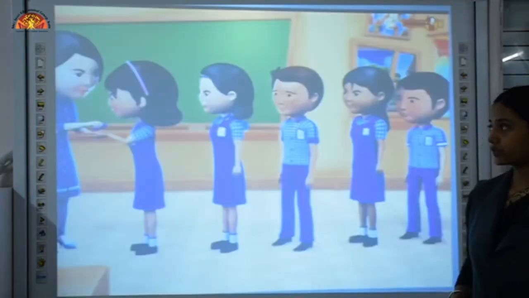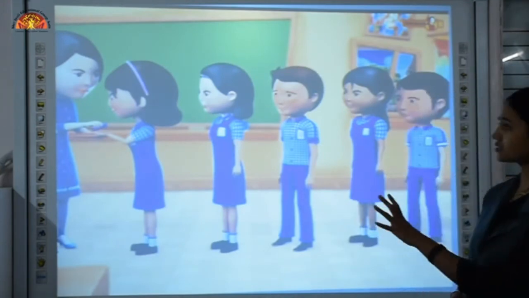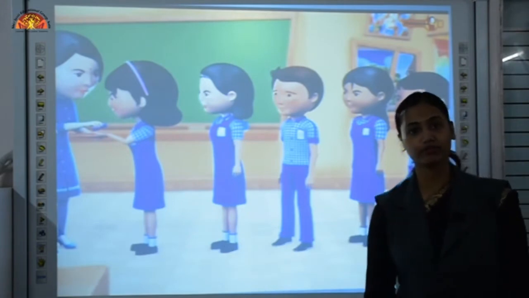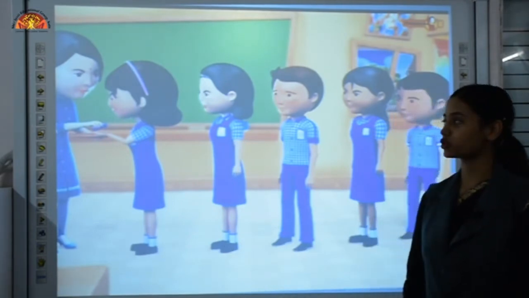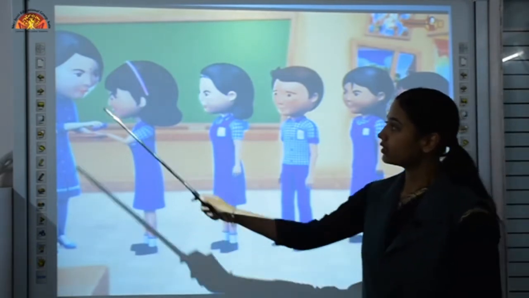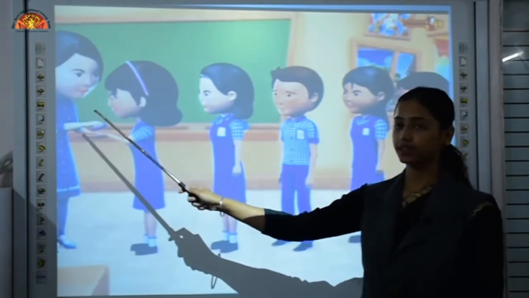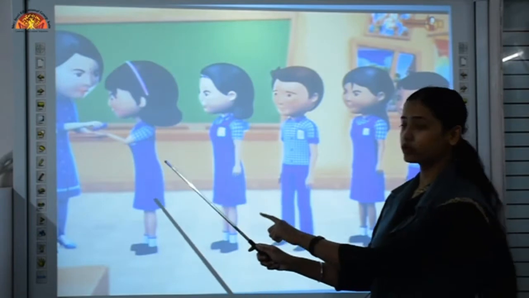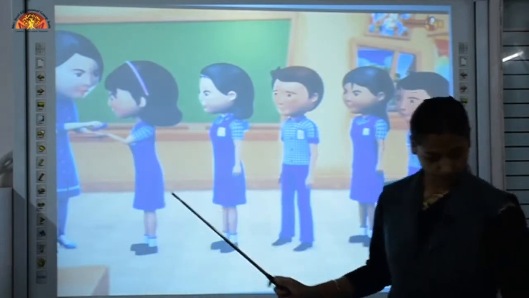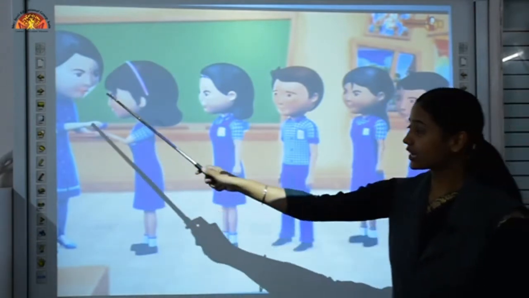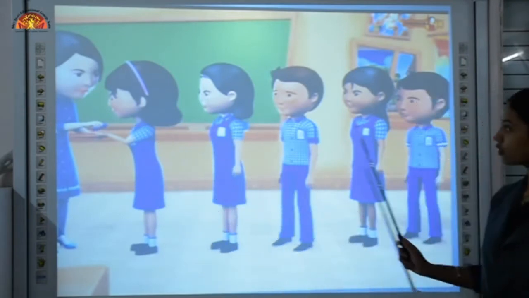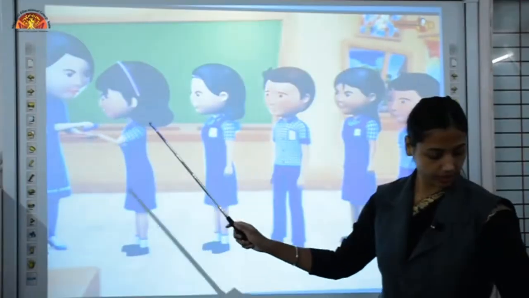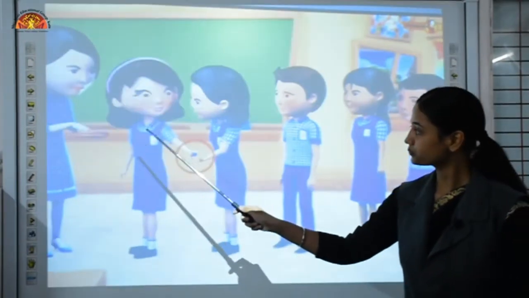Let's see this example. Suppose these students scored very well in term 1. So their teacher decided to distribute chocolates to them. The teacher gave one chocolate to the girl who is standing at first position. Now she has to distribute chocolates to all of the students. Then what will she do?